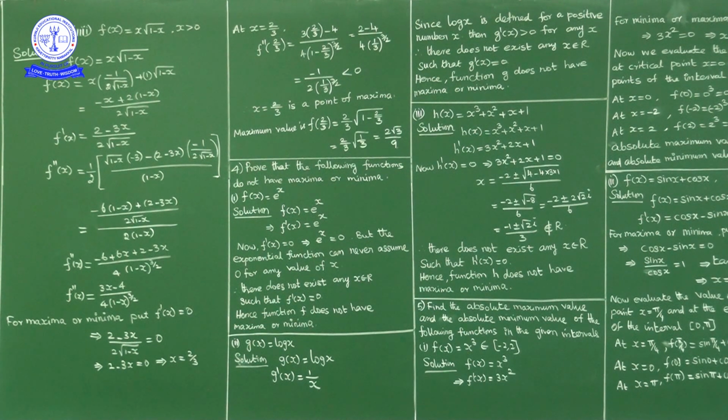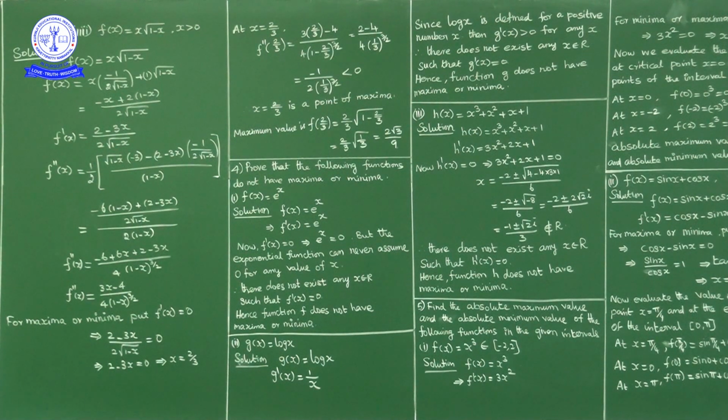Next, find f double dash of x. F double dash of x is the derivative of f dash of x. Now f dash of x is of the form u by v. This 1 by 2 is a constant, I will write outside. So 1 by 2 into 2 minus 3x by square root of 1 minus x.